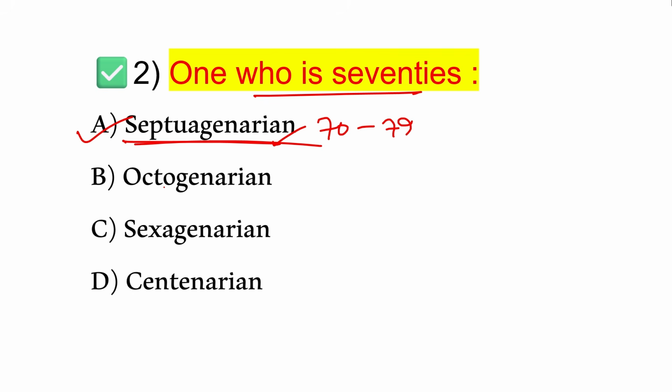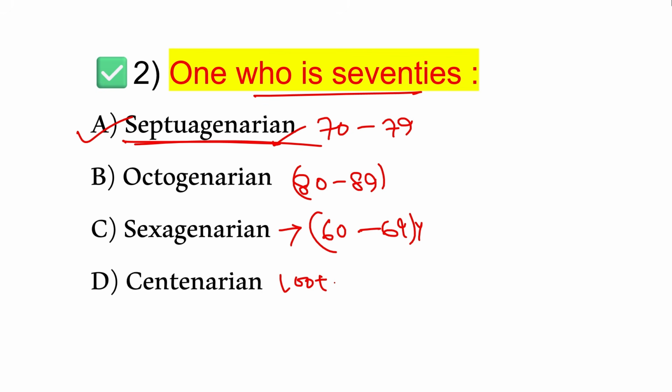Next, look at the other options. Octogenarian generally suggests 80 to 89 years, and sexagenarian generally suggests 60 to 69 years. And what is centenarian? 100 plus age is called centenarian.